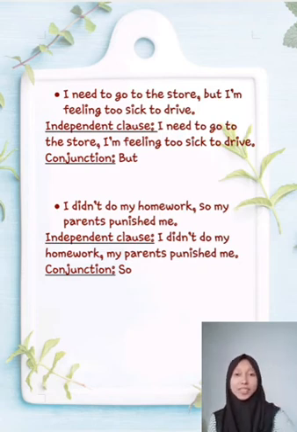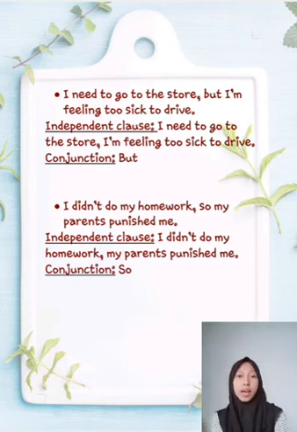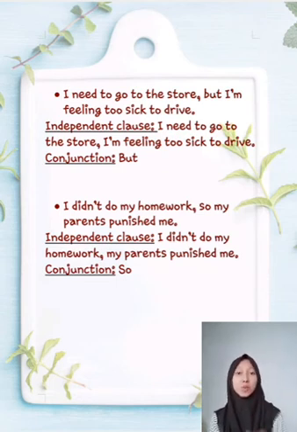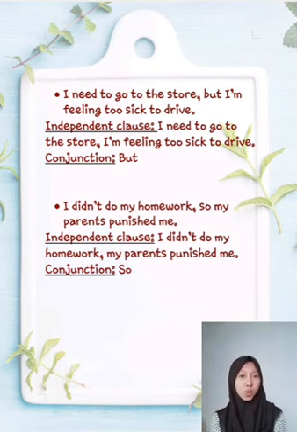Okay, the third is I didn't do my homework, so my parent punished me. The independent clauses are I didn't do my homework and my parent punished me, and the conjunction is so.